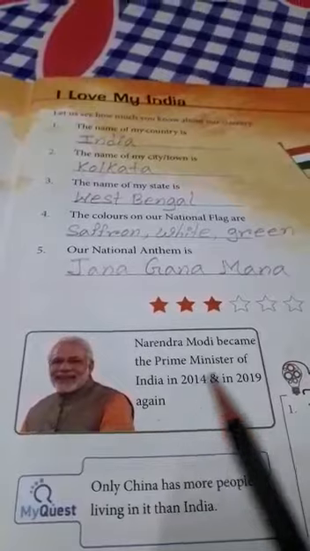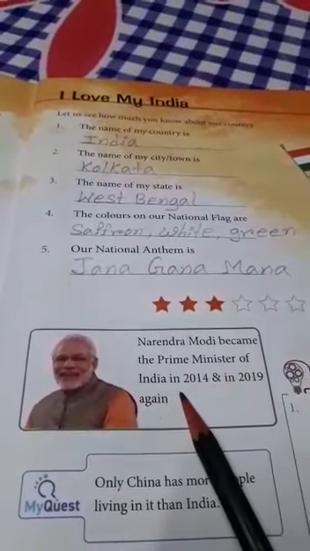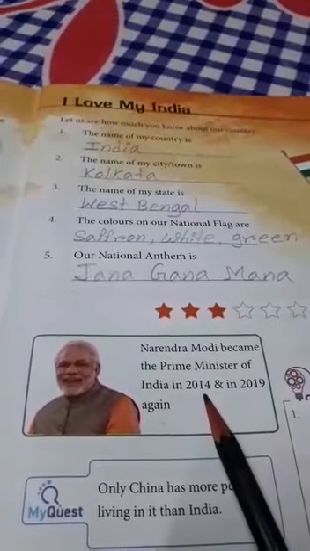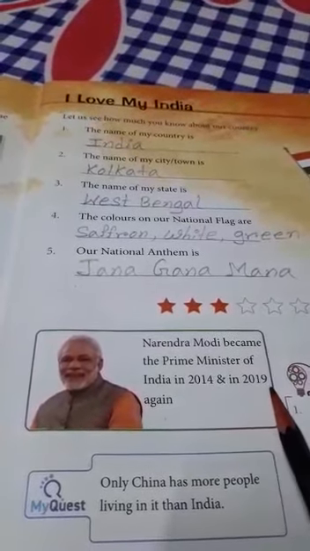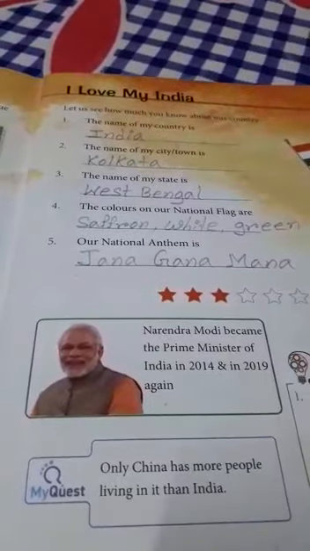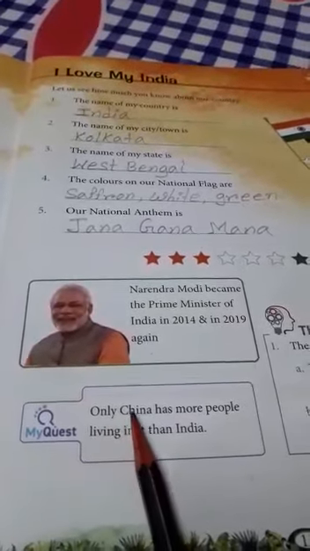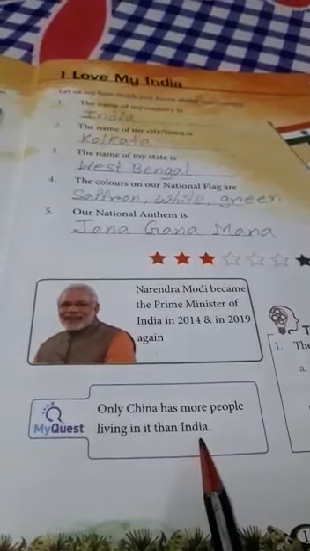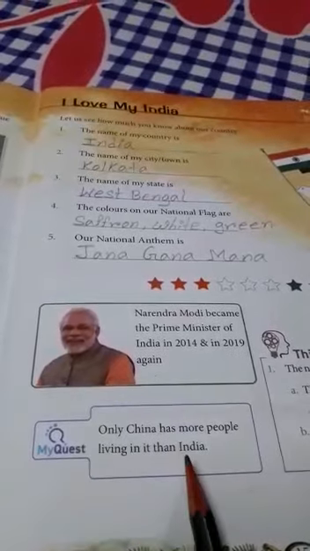Two times he became the Prime Minister of India and he is our present Prime Minister. Next one is, only China has more people living in it than India.